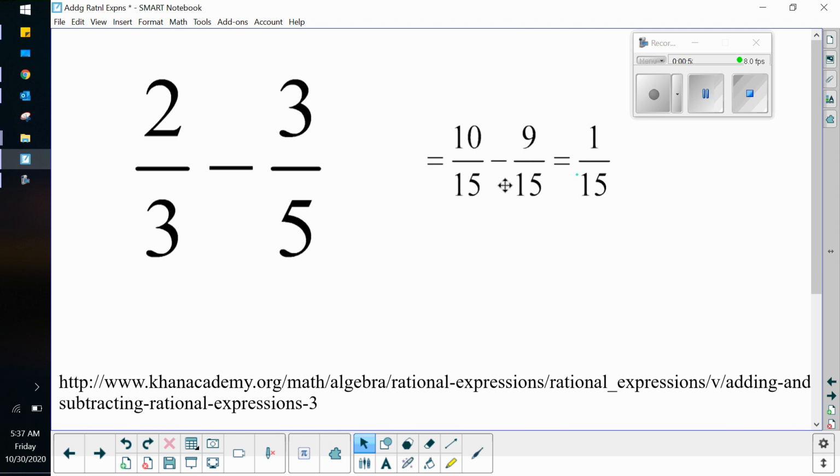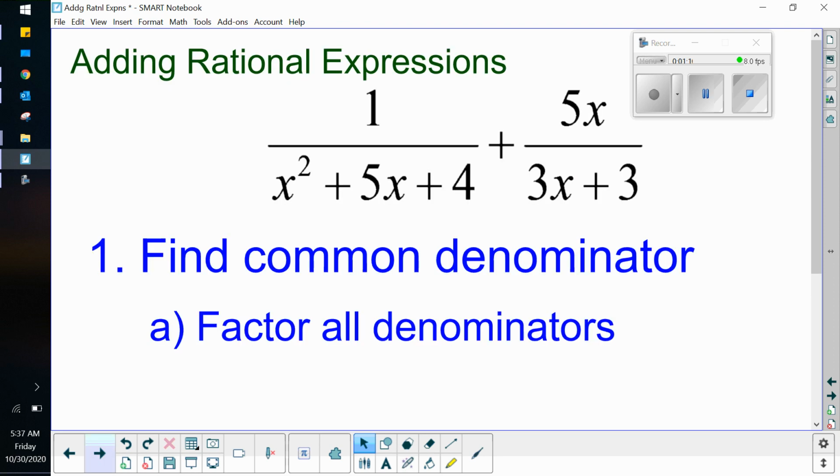So this is what my process looked like. I figured out the common denominator was 15, and then I restated 2/3 as 10/15. I restated 3/5 as 9/15. Now that they had the same denominator, I could combine like terms, and I got 1/15. I hope that process seems familiar. We need to step that up into algebra functions, and again, it's the same process. They're just a little bit more complicated numbers.